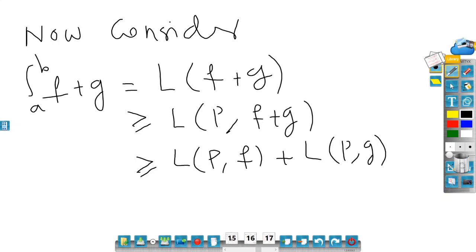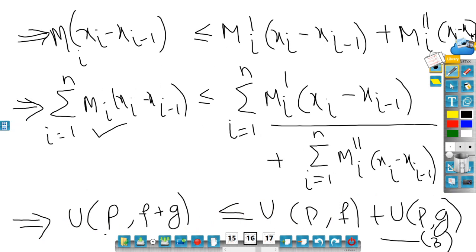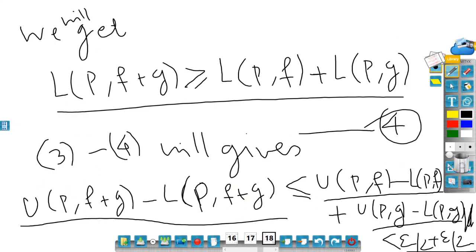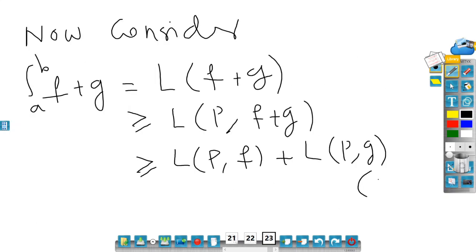Let me go back. Here I have written, slide number 18, I guess: LPF plus G is greater than or equal to LPF plus LPG. So that is number 4, from 4.